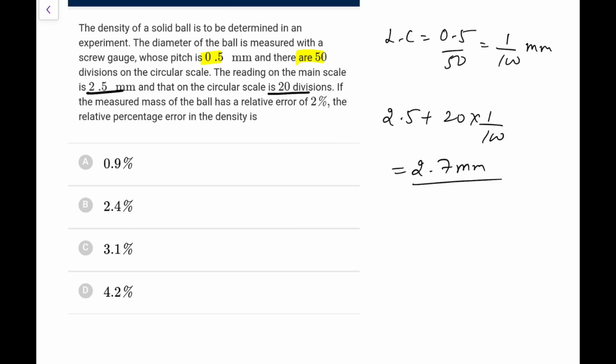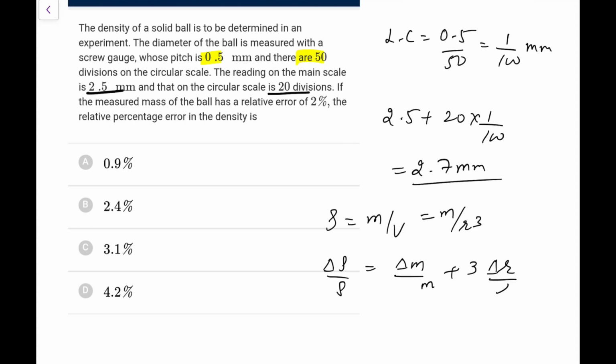The measured mass of the ball has a relative error of 2%. What is the relative error in density? Density is mass upon volume, so delta rho by rho, that is mass upon R cube or D cube by 8, whatever you are writing, R and D will have the same relative error. So it is delta M by M plus 3 times delta R by R. Delta M by M plus 3 delta R by R or delta D by D, that doesn't matter.